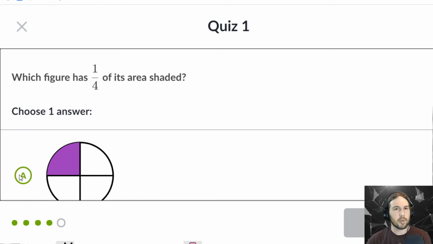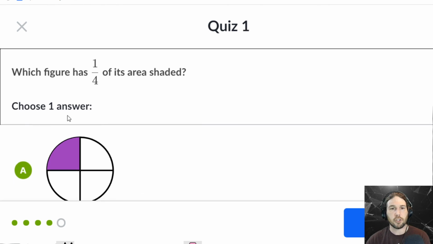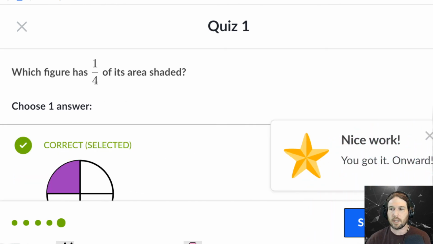Which figure has 1/4 of its area shaded? Just that one. It says choose one answer. I'm not even going to look at the other answers. That's quiz 1.